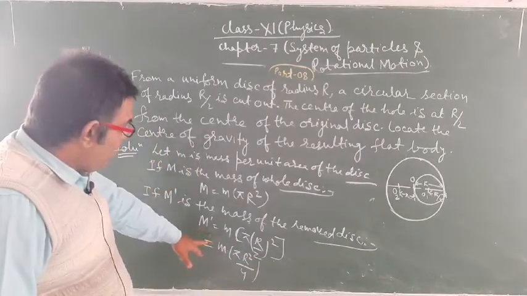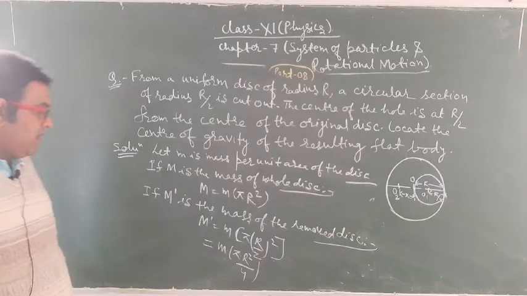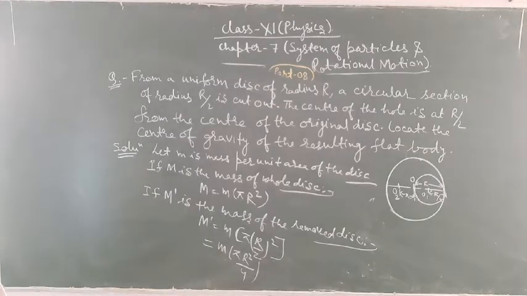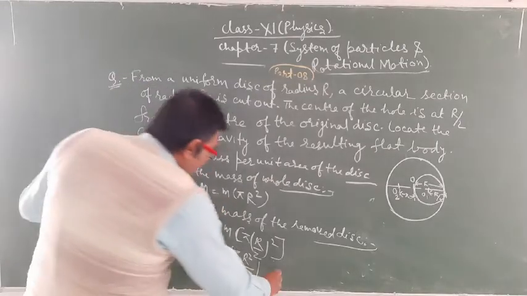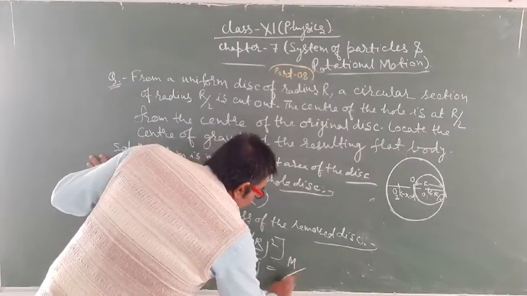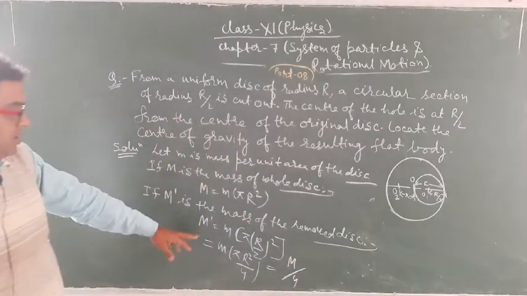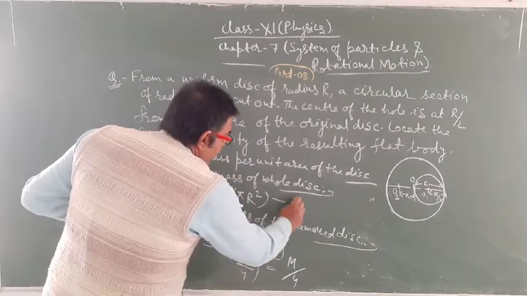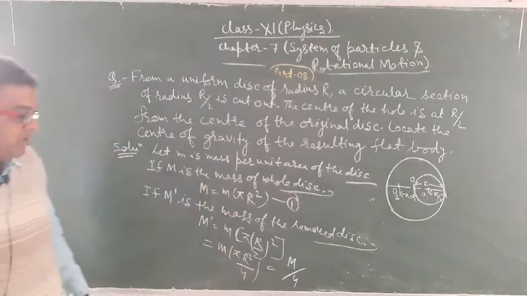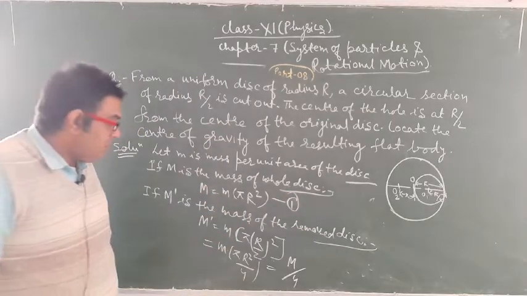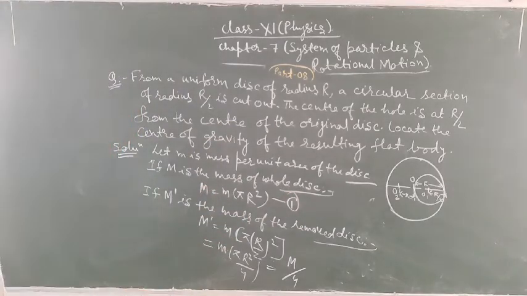Since m into pi r square is capital M, M dash is equal to M upon 4, from equation 1.